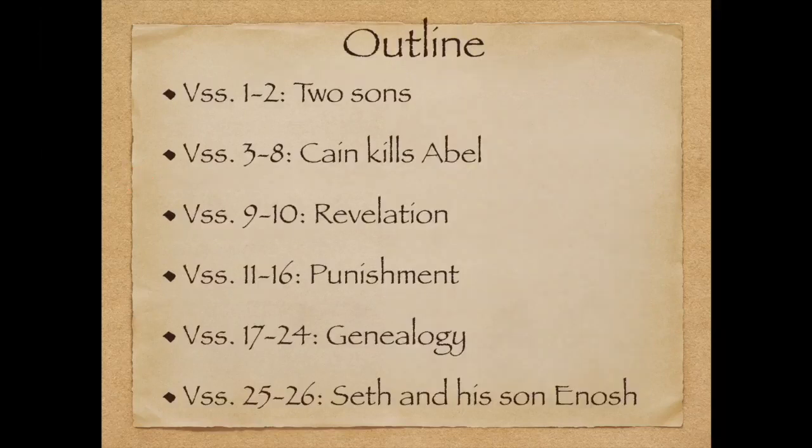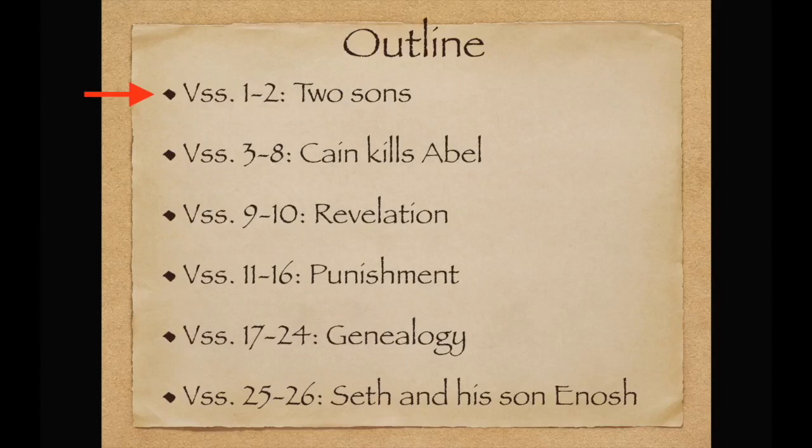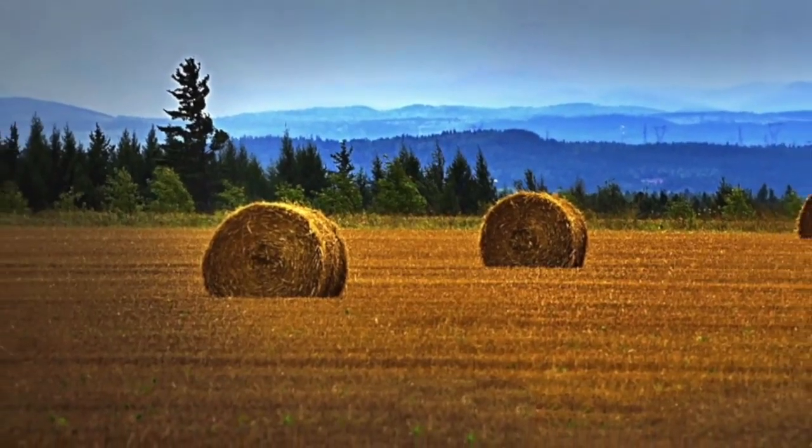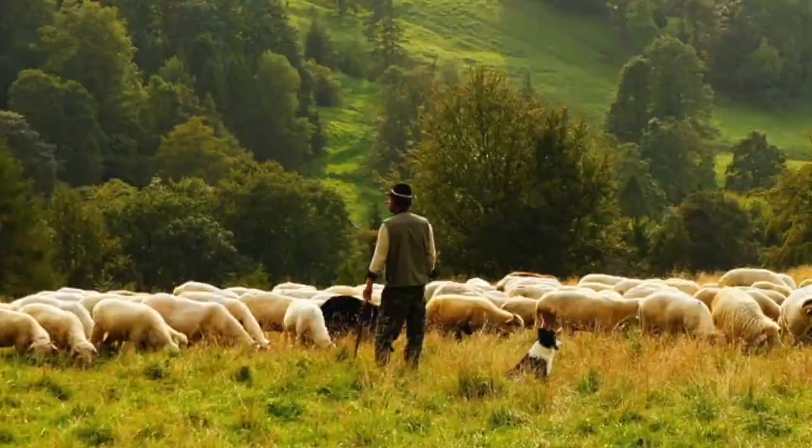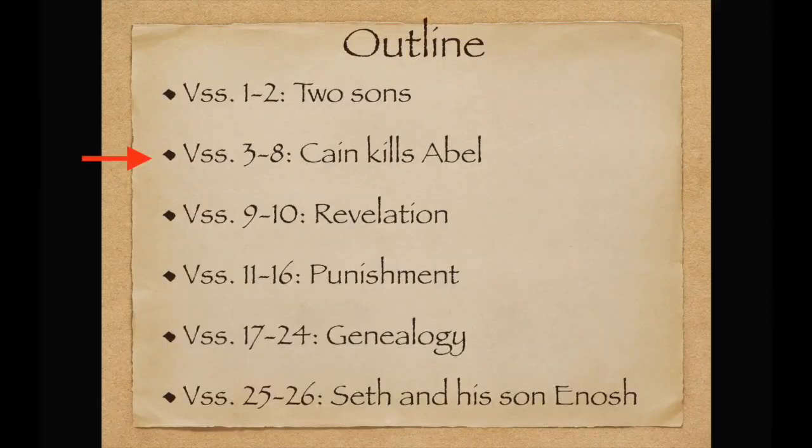I broke up this chapter into 6 parts. In the first section, the first man, who we have come to know as Adam, and his wife Eve have 2 sons. The first son, Cain in English, is a farmer, and the second son, Abel in English, is a shepherd. Then, in the second section, Cain kills his brother Hevel.